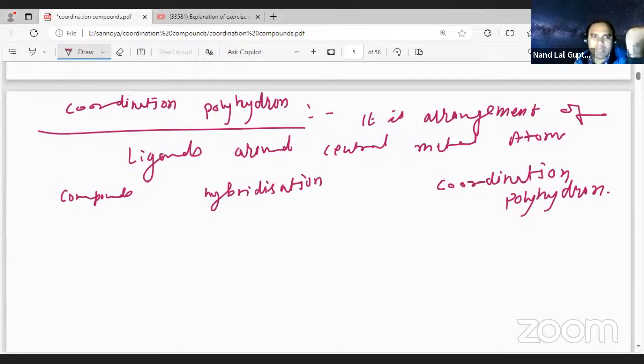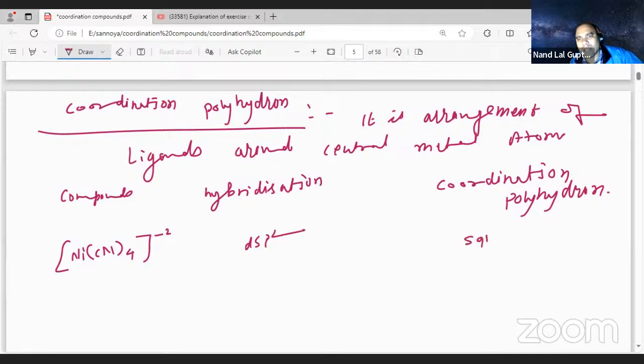Suppose we are having Ni(CN)4 with a charge of 2 minus. Here the hybridization is dsp2, and the coordination polyhedron is square planar.